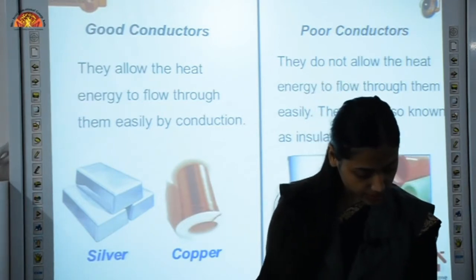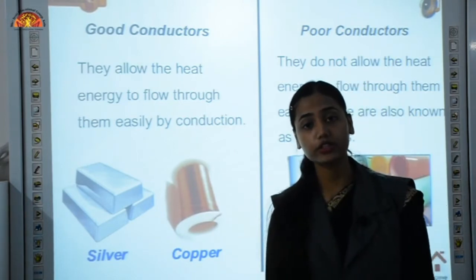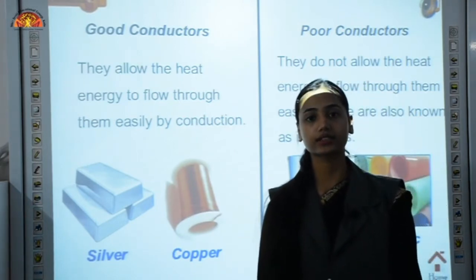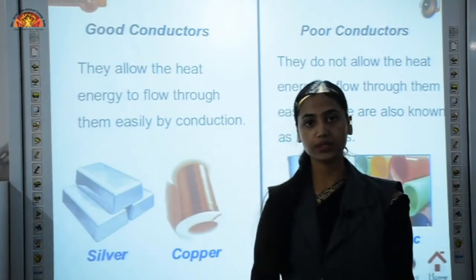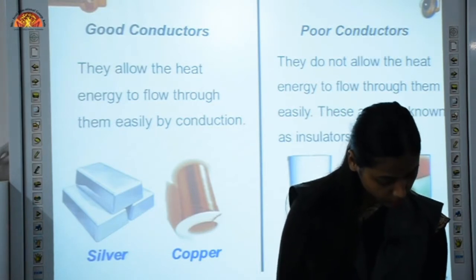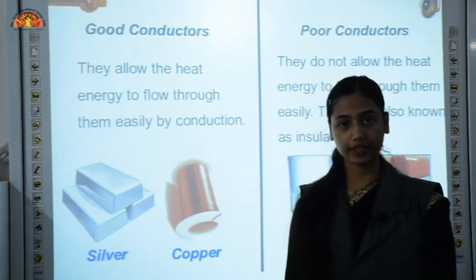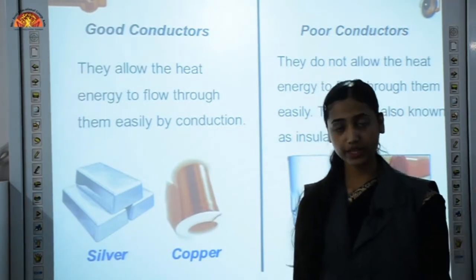Other uses of conductors are in refrigerators, AC, hair dryers. They make use of copper coil because it transfers heat easily. What else? In vehicles also we use conductors which conduct heat away from our vehicle.